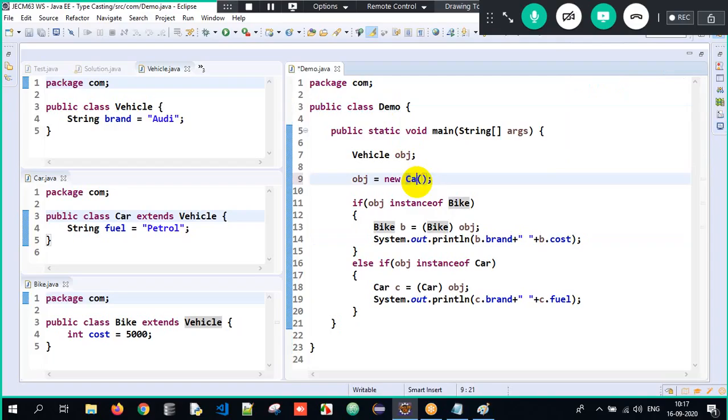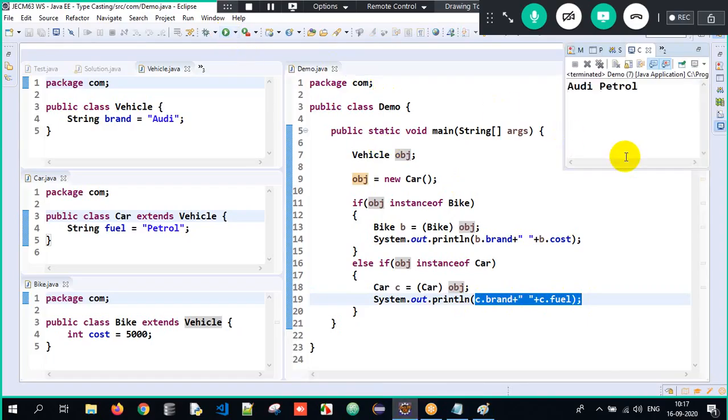Similarly, if I'm creating an object of Car here, the Car object is stored into obj. I check, is the object of Car an instance of Bike? No, a Car object will not have the properties of Bike. Then else if, is obj an instance of Car? Is the Car object having the properties of Car? Yes. Downcast it to Car and access the Vehicle and Car properties. When I execute it, I got the output here. Got it? So this is all about upcasting, downcasting, what a ClassCastException is, and how we avoid it with the help of instanceof and an if else condition. This is the entire process.